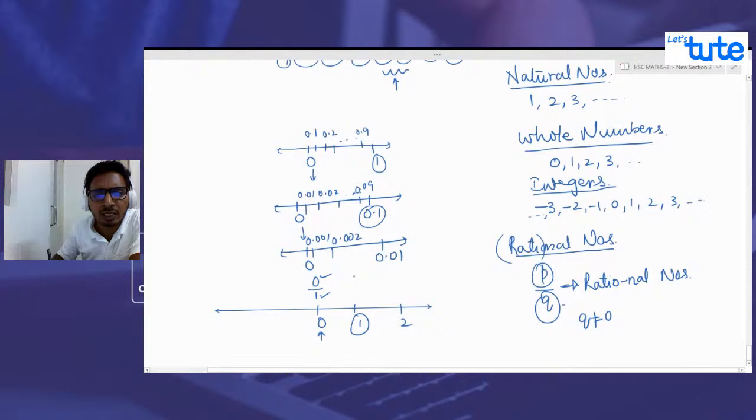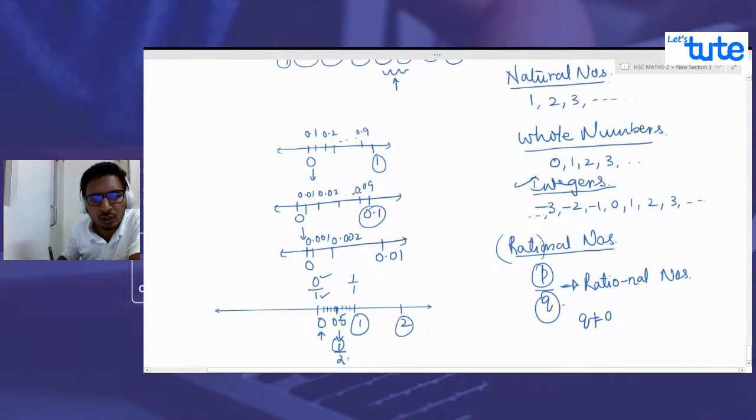1 can also be written as 1 by 1, 2 by 2, 3 by 3, correct? There are many forms. So what we understand is that integers are rational numbers. But rational numbers also include the numbers between integers, the numbers which are packed between integers. Suppose I take the middle number of 0 and 1, we call it 0.5, which can also be written as 1 by 2, correct?